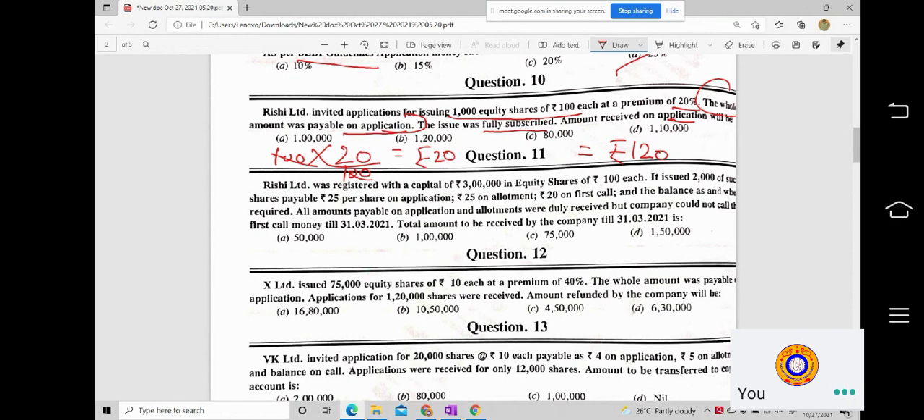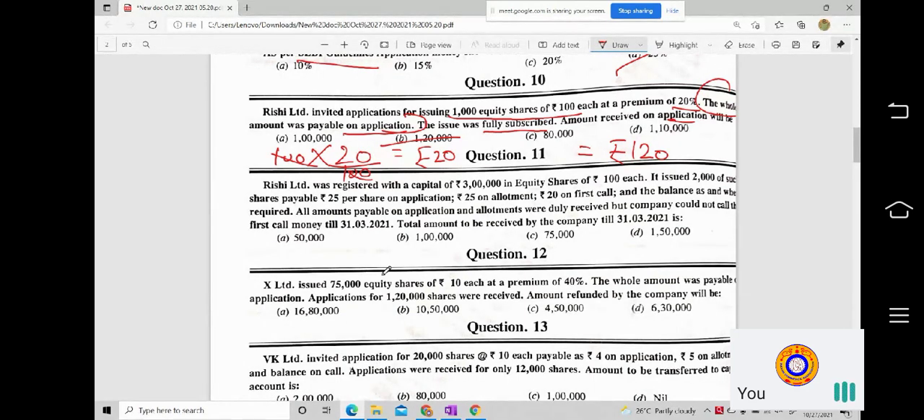1,20,000? 1000 into 120 will give you 1,20,000. So the amount of rupees 1,20,000 will be our answer. So option B should be ticked for this question. Is this clear to you?